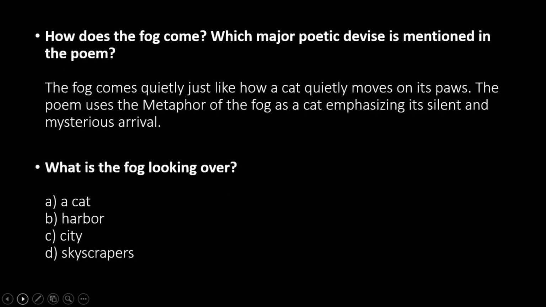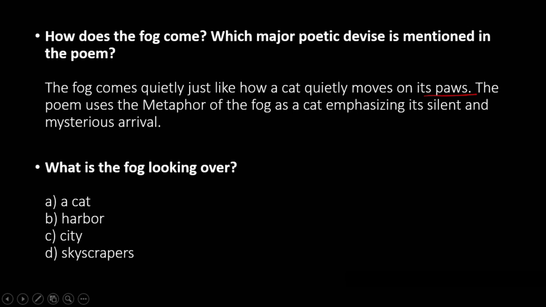How does the fog come? Which major poetic device is mentioned in the poem? So the fog comes quietly, just like how a cat quietly moves on its paws. The poem uses the metaphor of the fog as a cat, emphasizing its silent and mysterious arrival.